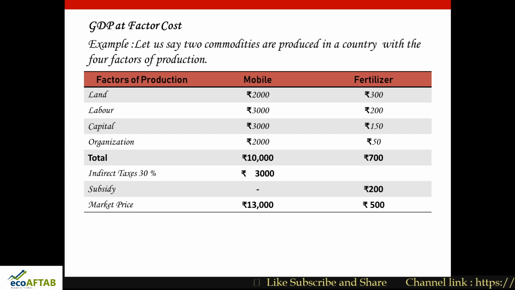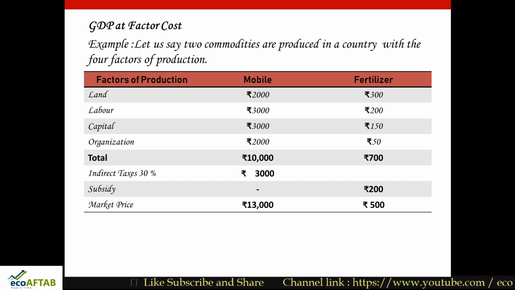Very quickly I'll read out the rewards. Land for producing mobile gets 2000 rupees. For fertilizers, land gets 300 rupees. Similarly, labor gets 3000 rupees for mobile and 200 rupees for fertilizer. Capital earns 3000 rupees for mobile and 150 rupees for fertilizer. So the total factors of production value for mobile is 10,000 and for fertilizer is 7,000. The story doesn't end here. When we add the indirect taxes, I have assumed 30% to make the figure round. Let us say 30% of 10,000 rupees is 3,000 rupees.